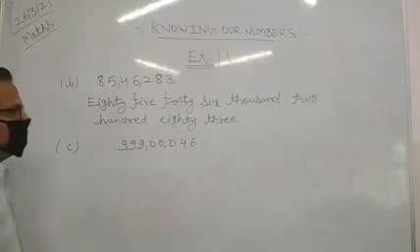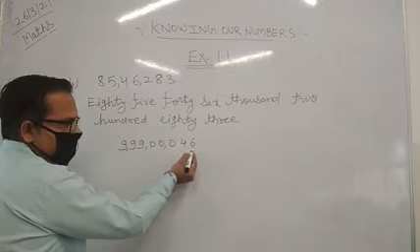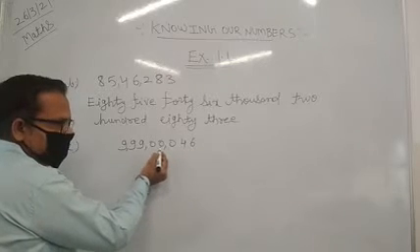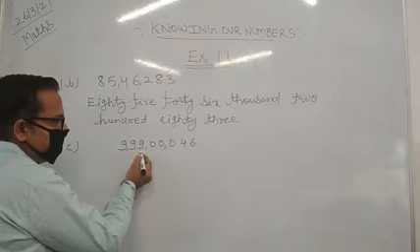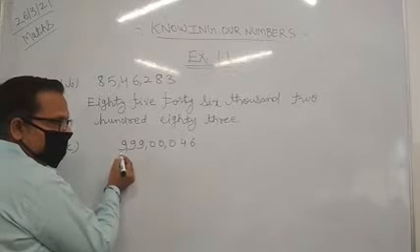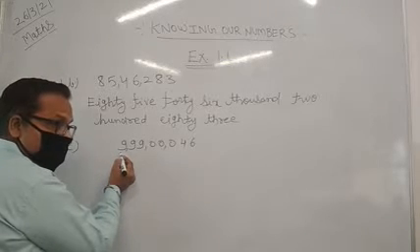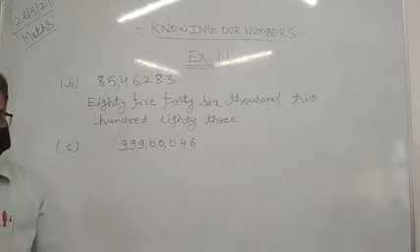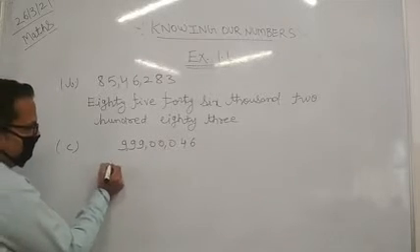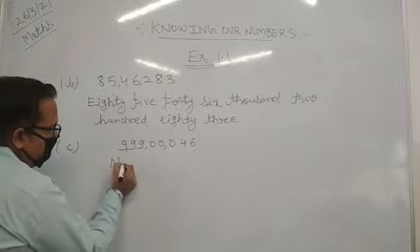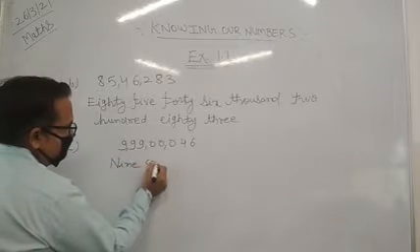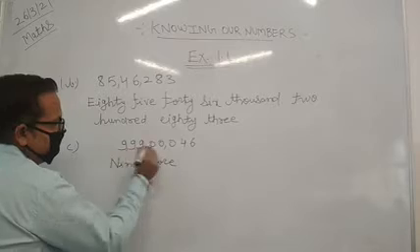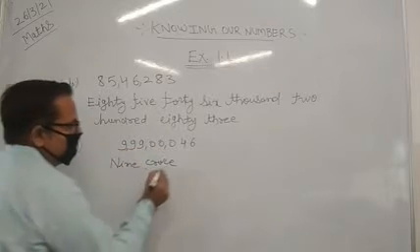How will we write? First of all we will check 1, 10, 100, 1000, 10,000, lakh, 10 lakh, and again it will come to 9 crores. It means that whenever we are writing this numeral, it will be counted from crores. Okay, so how will we write? We will write from here: 9 crore. Here is 90 lakh, so that will become 99 lakh.